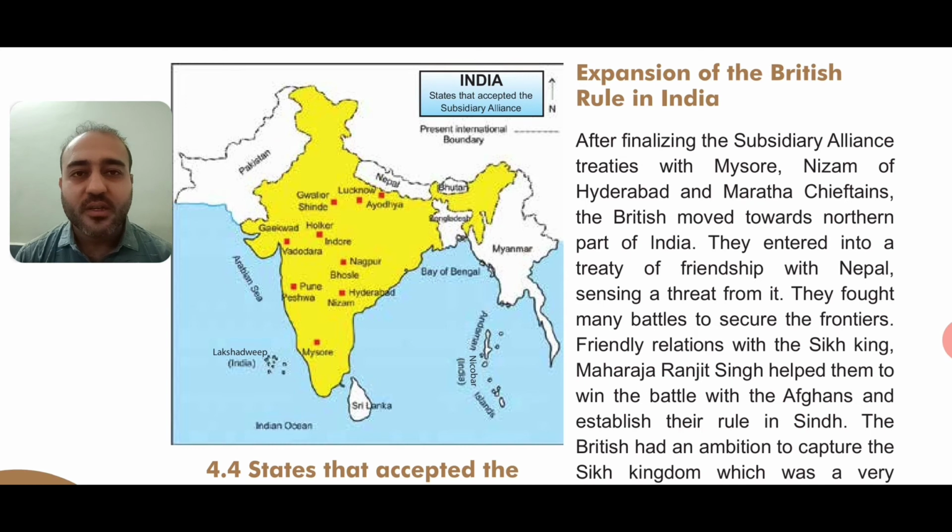So what these Britishers did, they were very smart, right? After taking over the control of Hyderabad and the southern part of India, they moved towards the northern part. But they knew that in the northern part, Nepal was very strong, the Gurkhas of Nepal. So they were very strong and they were a threat. Threat means they were frightened of them. The Britishers knew that if they fought with them, they could not withstand the fight, and they would have to go away from India if they lost the war.